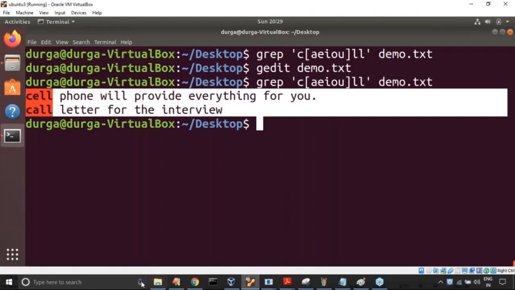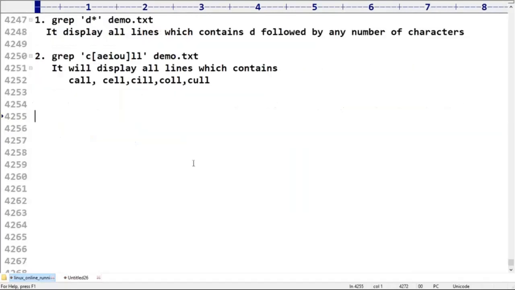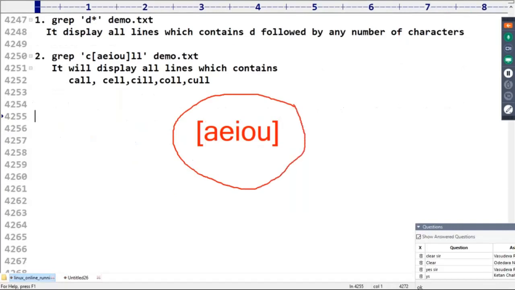Here, if I take this style, assume that I take A E I O U. Sir, how many characters can we take? Can you please confirm how many characters you can take? Only one character. But which character can we take, sir?